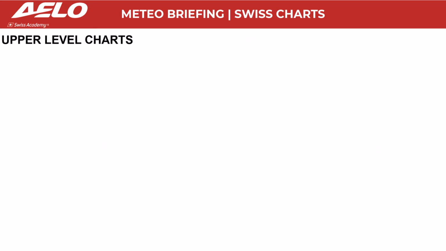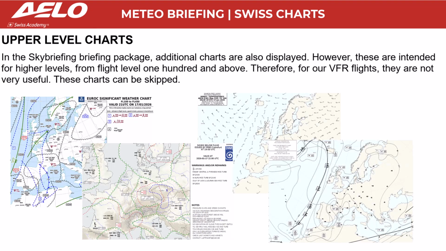Upper level charts. In the Sky Briefing package, additional charts are also displayed. However, these are intended for higher levels, from flight level 100 and above. Therefore, for our visual flight rules flights, they are not very useful. These charts can be skipped.